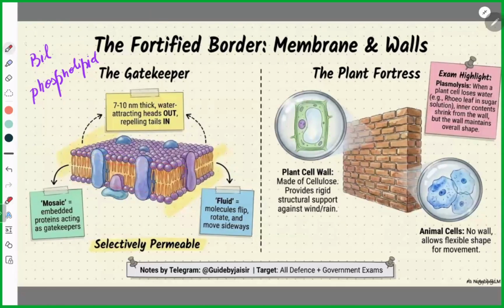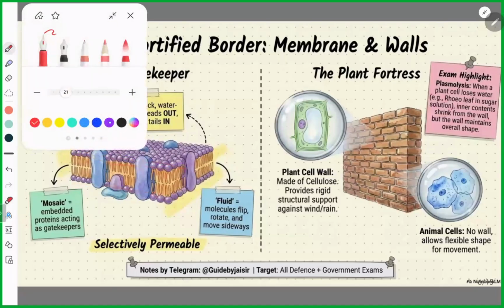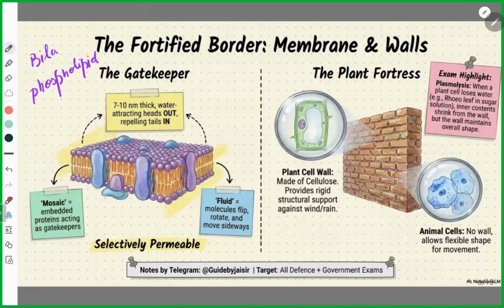Now one more trick I'll tell you: whenever you see this word lipid, it means fats. Lipid means fats. So a bilayer of phospholipid. The plasma membrane also contains proteins, also called integral proteins.